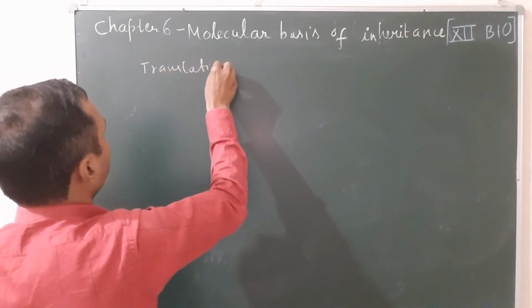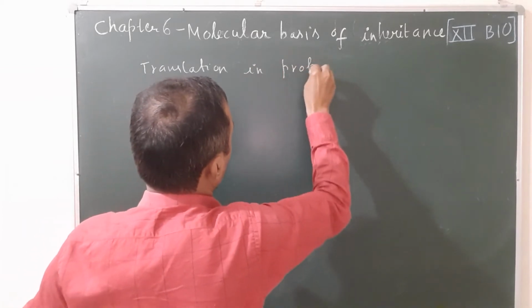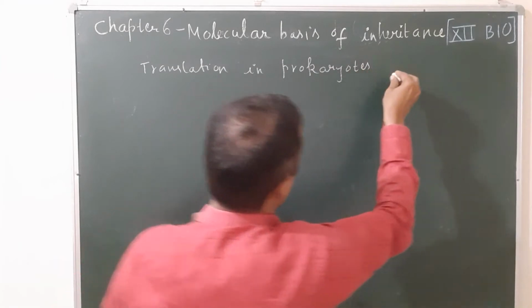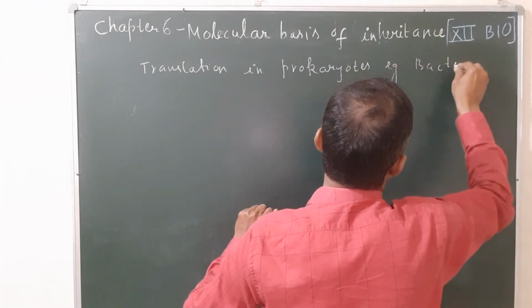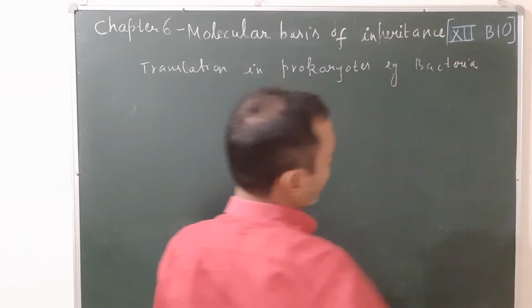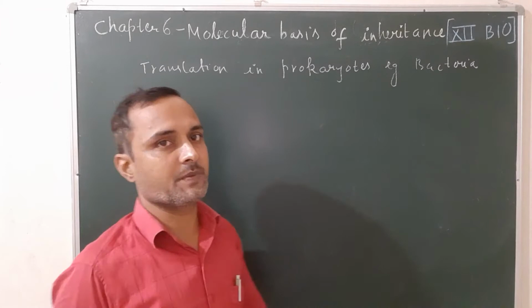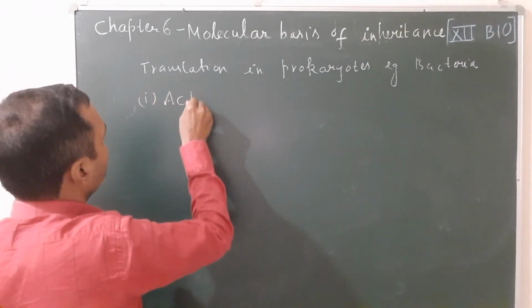Translation in prokaryotes, like bacteria. In case of prokaryotes or eukaryotes, the complete translation is completed in the following 5 steps. The first step is known as activation of amino acids.